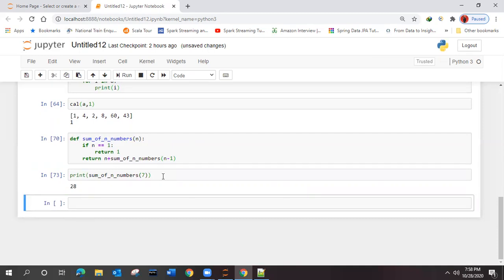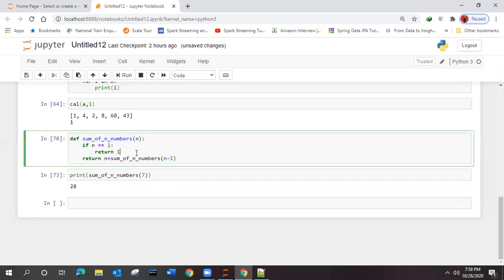So it's working as expected. Now we can see that we can make use of recursion here. By recursion, we have executed this.